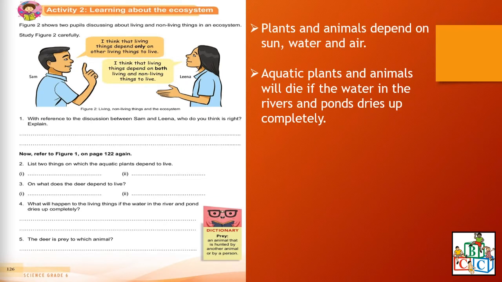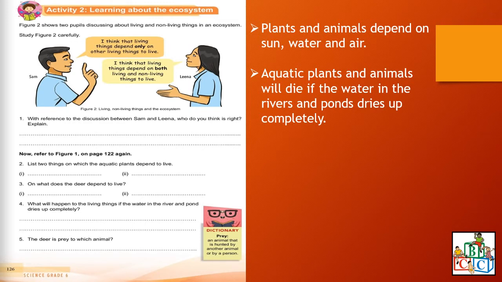Here I have taken the example, let us take a look. List two things on which the aquatic plants depend to live. So the aquatic plants depend on sun, water and air. Okay? Sun, water and air.